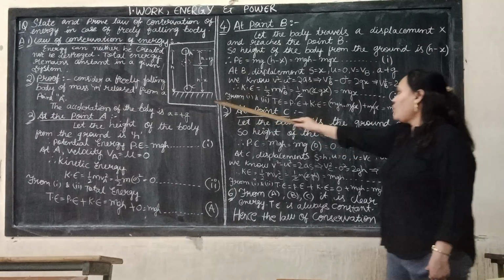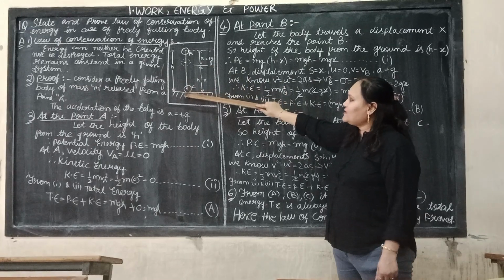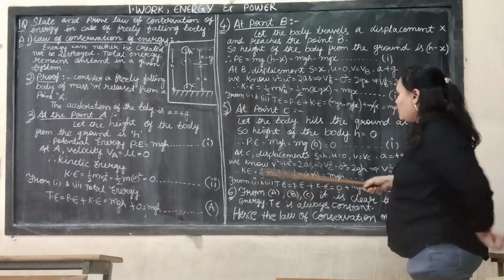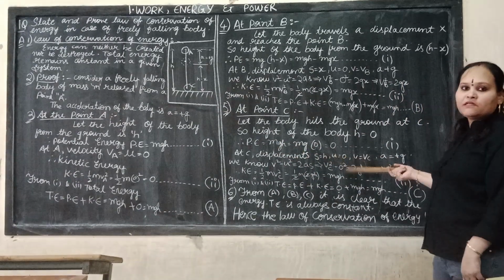Next, at point C, the body reaches the ground. When it touches the ground, the height of the body becomes 0, so the potential energy becomes 0.